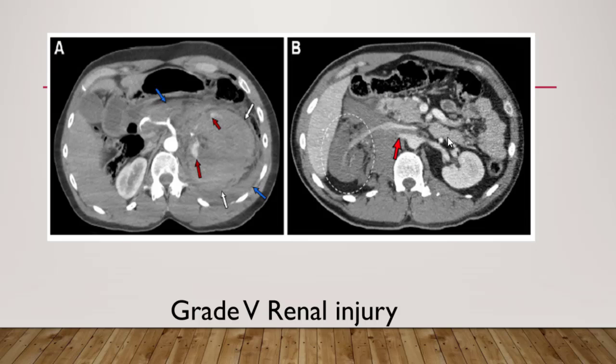For the other case, there is avulsion of the right renal artery hilum, with right renal artery laceration at this red arrow, with extensive retroperitoneal hematoma and a devascularized right kidney. The patient underwent right nephrectomy, and avulsion of the hilum and renal artery transection were confirmed during the surgery. Here, there is no active extravasation even though there is a transection of the right renal artery, because of the vasospasm that happened from that transection. Vasospasm occurs in the vessel, so there's no extravasation we can see here.